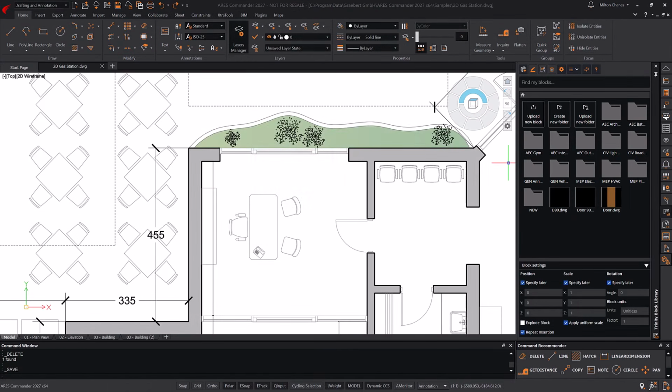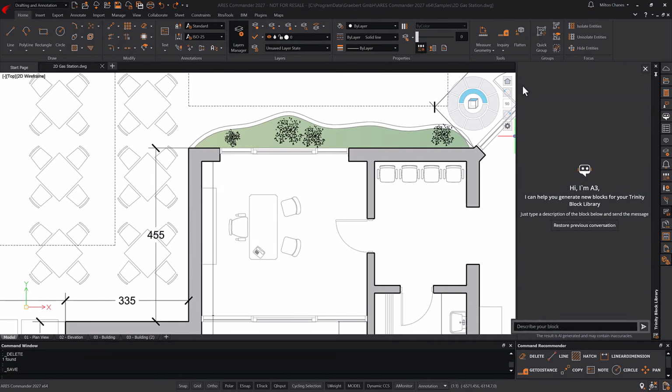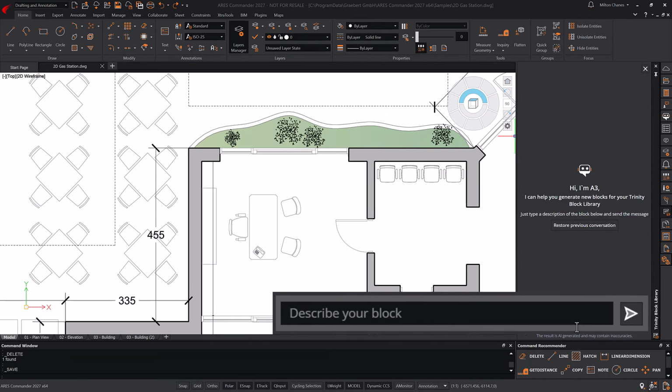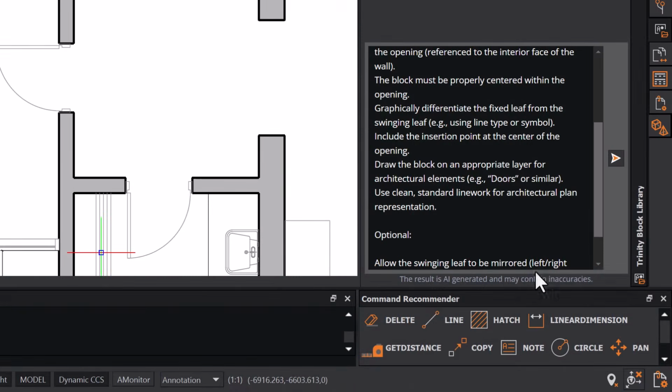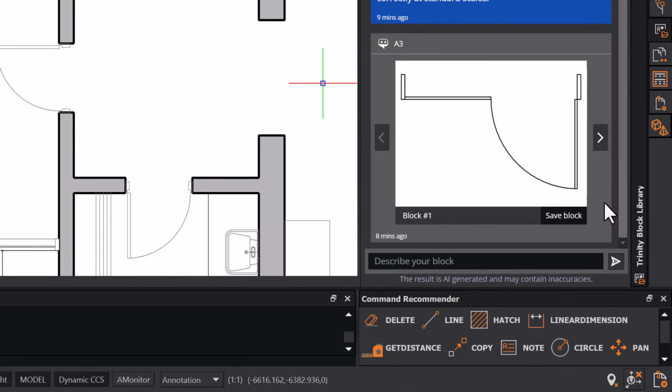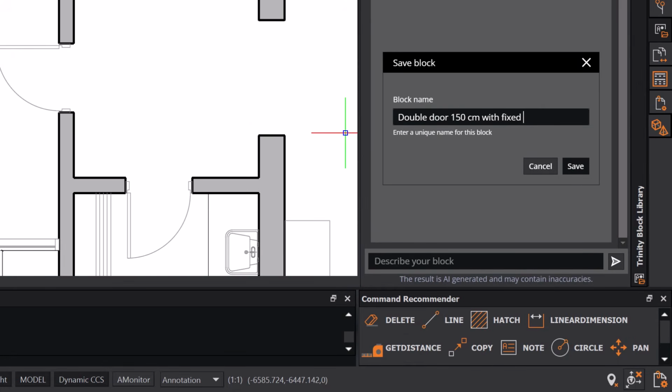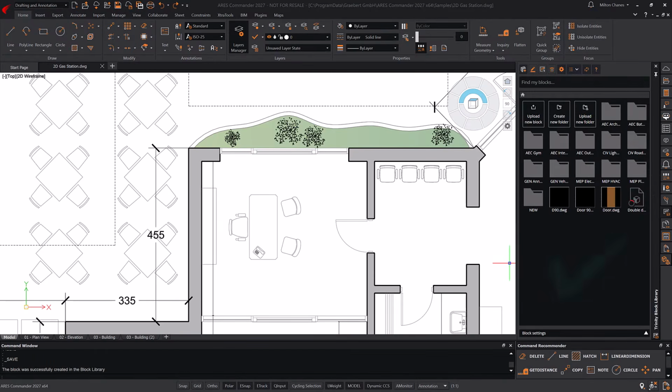The tool supports a broad range of categories: architectural, electrical, plumbing, and mechanical components. You can quickly adjust the results with simple text instructions, fine-tuning symbols to fit your project. No more starting from scratch or searching through libraries.